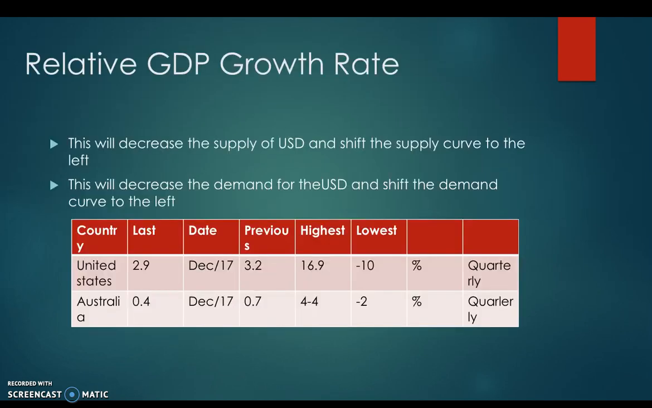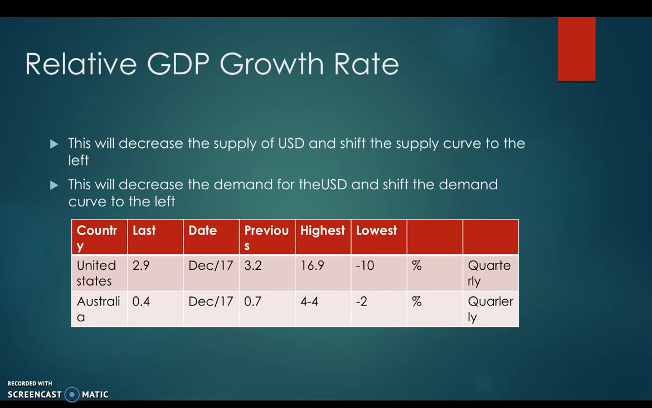The second economic indicator examined is the relative GDP growth rate. The current US growth rate is 2.9%, which is a decrease from the previous rate of 3.2%, meaning that the US economy is growing slower than it was previously. The same thing can be said for the Australian growth rate, which is currently at 0.4% compared to its previous quarter of 0.7%. This is due to the increased offshoring and outsourcing of industries.